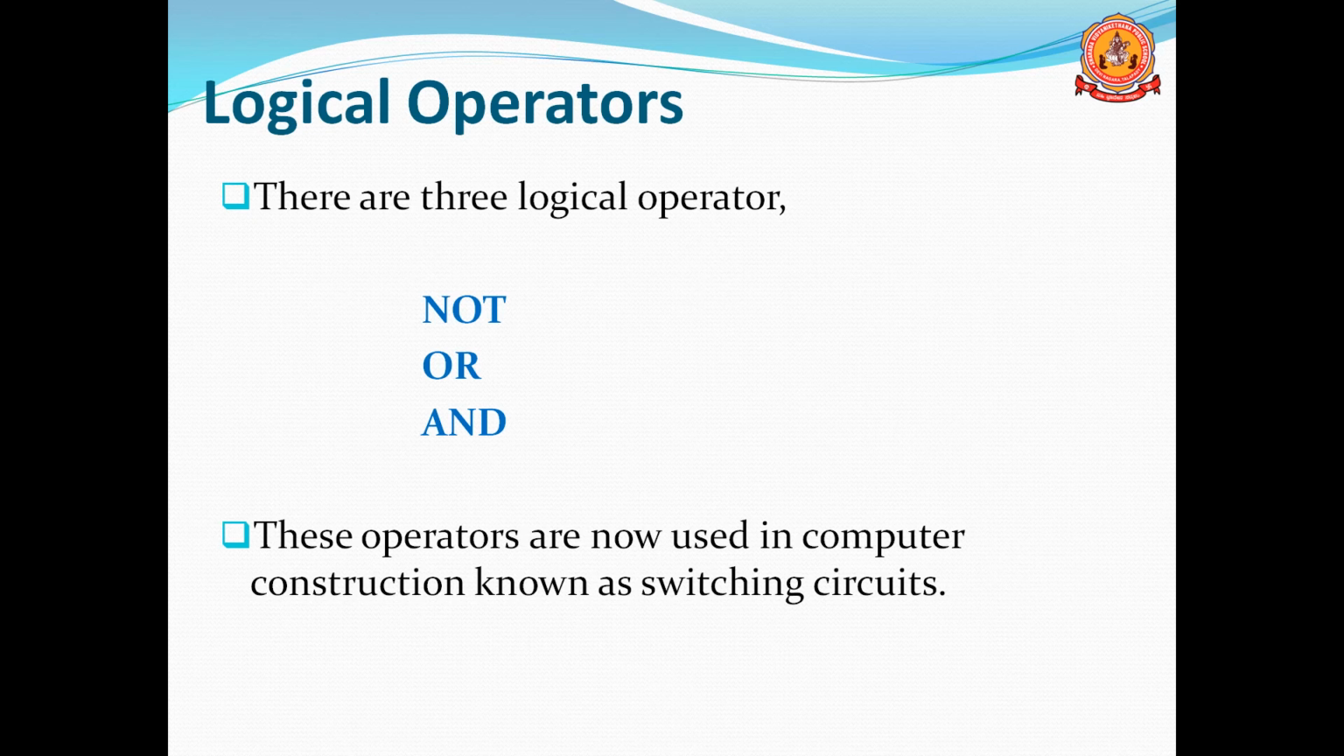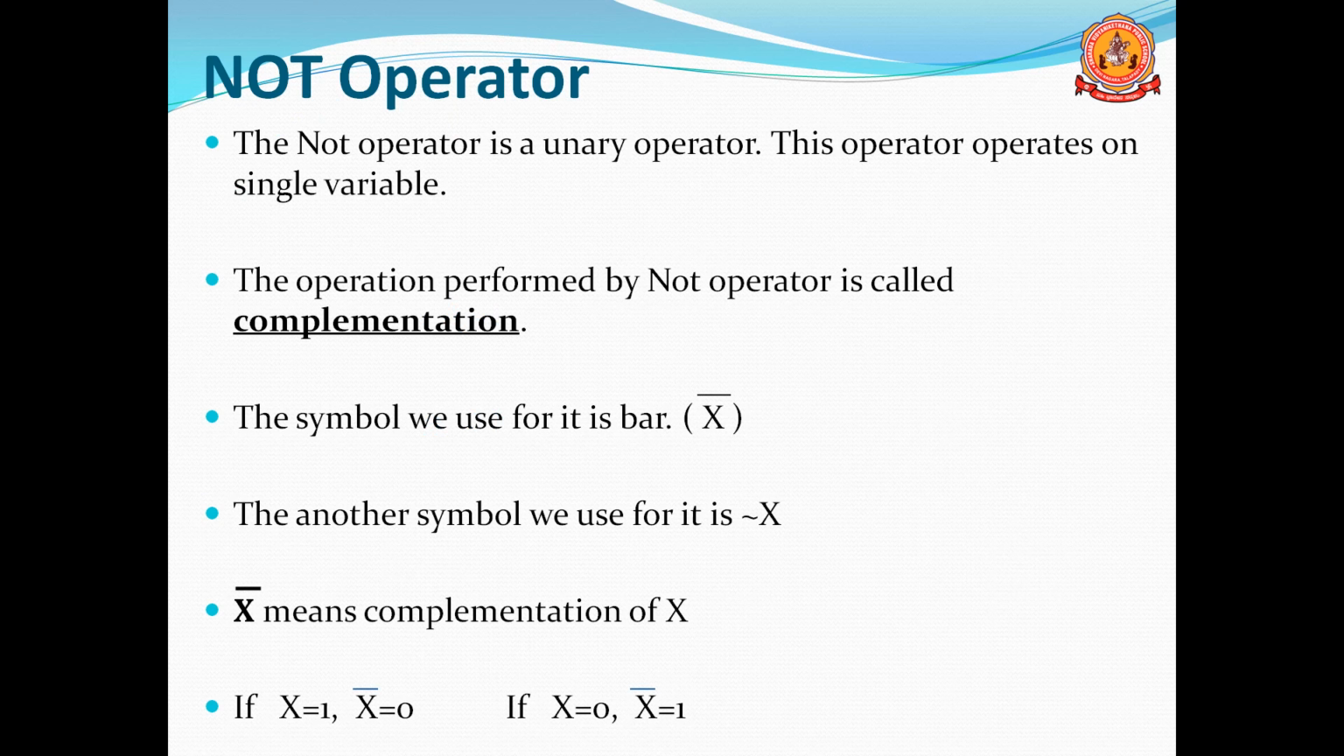There are three logical operators we are using. One is the not operator, second is the or operator, and third is the and operator. These, not, or, and, are the operators used in logic. These are the main logical operators used in a computer to construct switching circuits. The first one is the not operator.